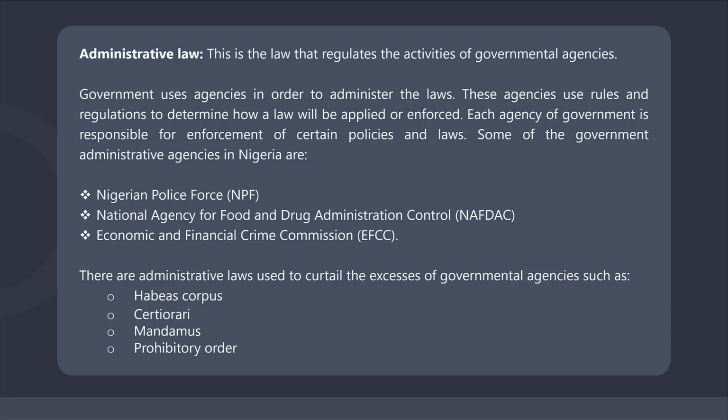So these rules and regulations are what we regard as administrative laws. Economic and Financial Crime Commission, EFCC. This is also a governmental agency established for law enforcement in relation to money laundering.